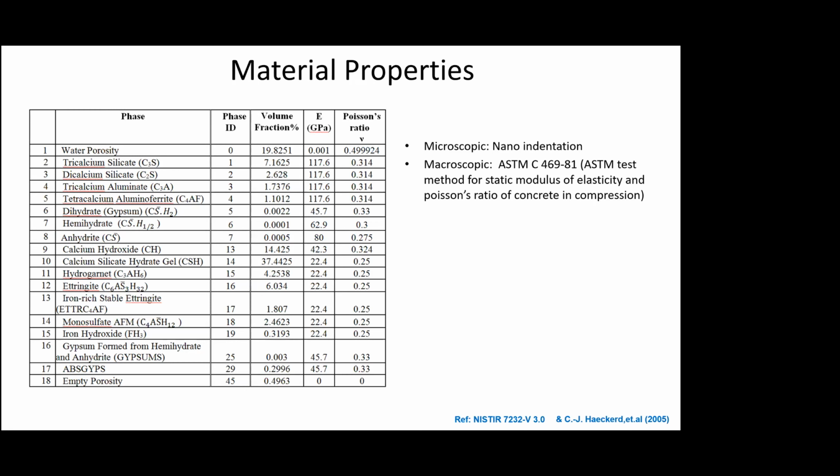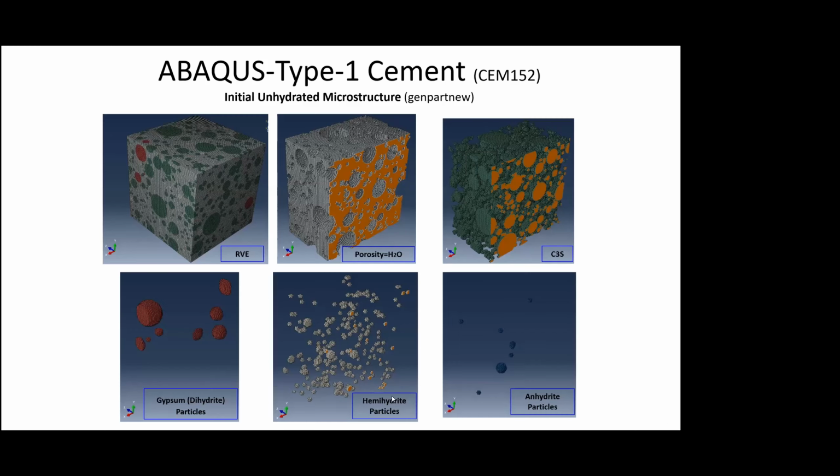So 18 different material inputs were given, including empty porosity, and we looked at the initial unhydrated microstructure, wherein this RVE is broken up into its components: porosity, C3S, gypsum, hemihydrate, anhydrite.